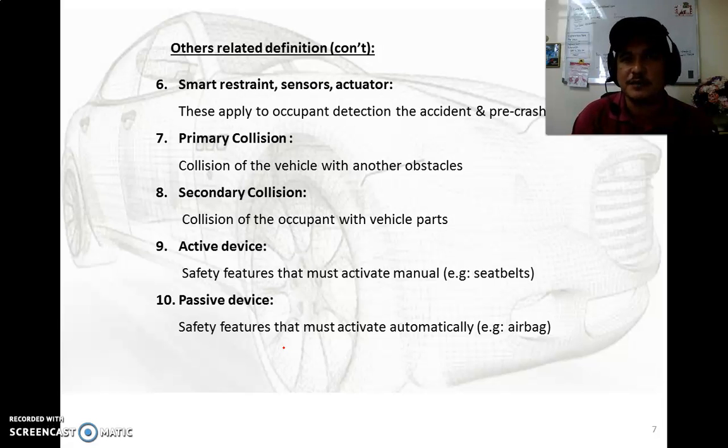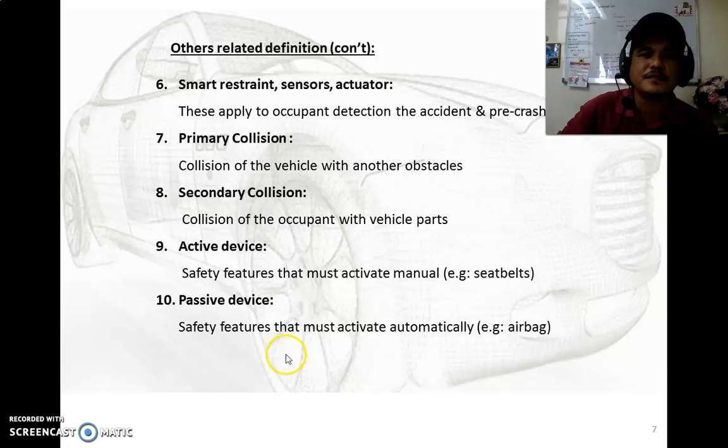For example, a reverse sensor. Collision of the vehicle with another obstacle is the primary collision. The secondary collision is a collision of the occupant with the vehicle part. We have the active device and the passive device. An active device is a safety feature that must be activated manually, and a passive device is a safety feature that is activated automatically.